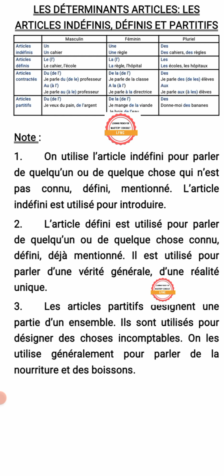Numéro 3, les articles partitifs désignent une partie d'un ensemble. Ils sont utilisés pour désigner des choses incomptables. On les utilise généralement pour parler de la nourriture et des boissons. Partitive articles are used to mention part of a whole. When you are mentioning a part of a whole, you use partitive article. In partitive, we have parts, you see, which is the opposite of whole.